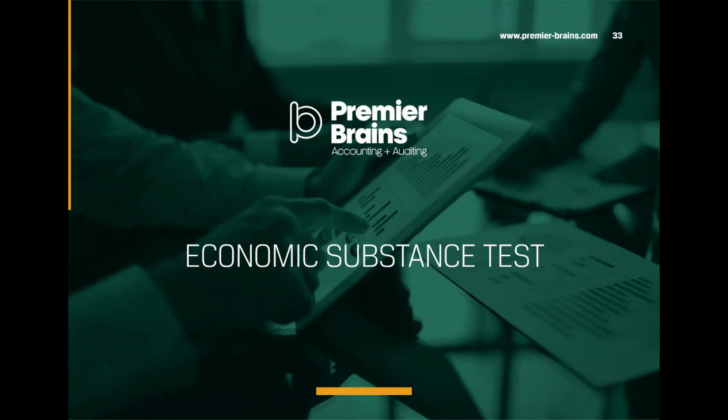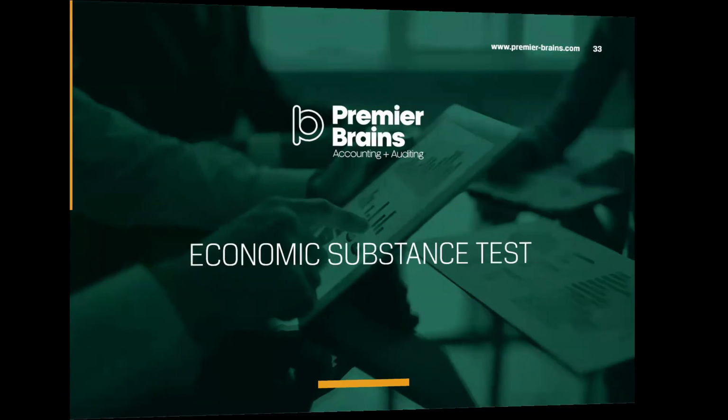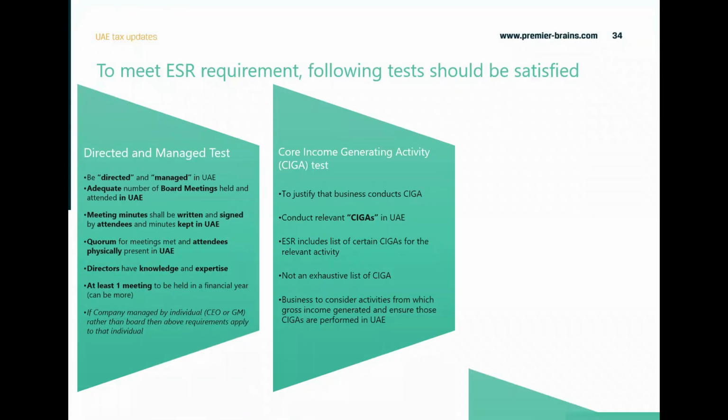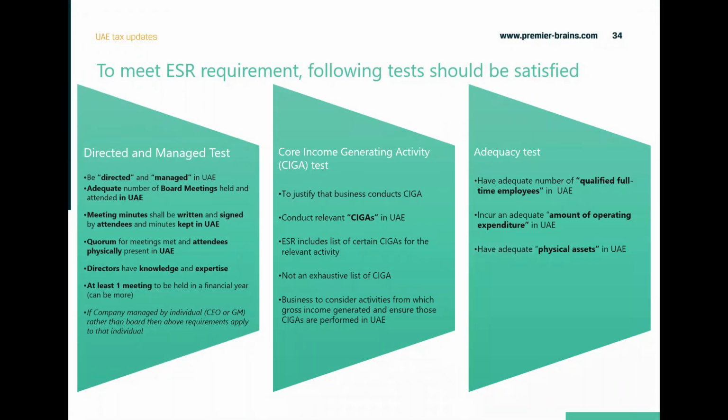The economic substance test is a 3-level test which the business will have to look at. If you have conducted any relevant activity and generated income from that relevant activity during the reportable period, then you need to meet these tests. The tests are the directed and managed test, the SIGA test, and the adequacy test.